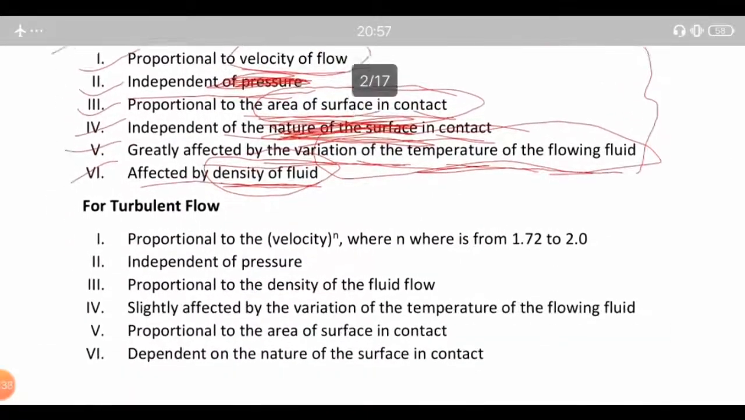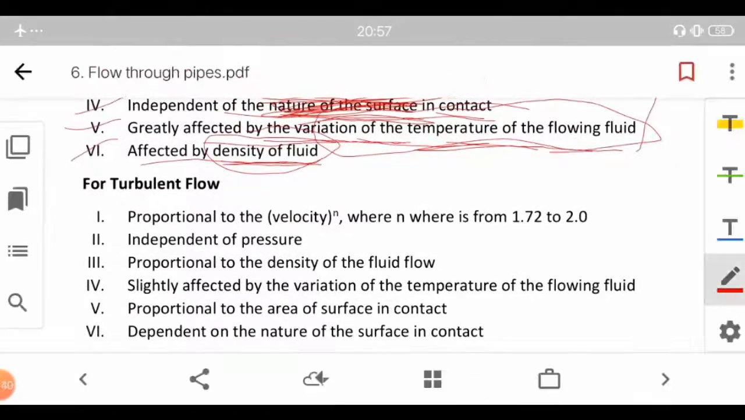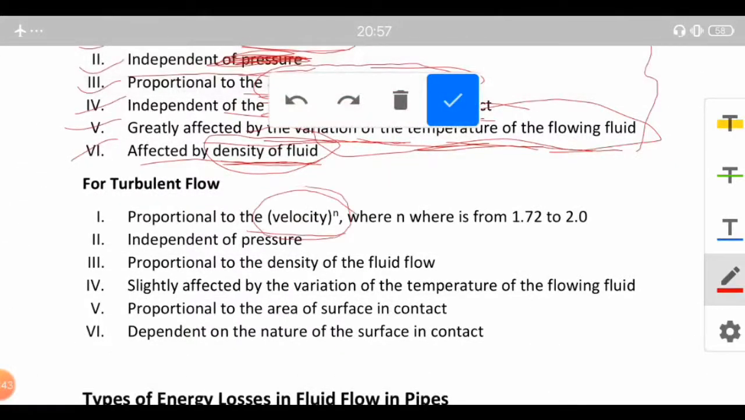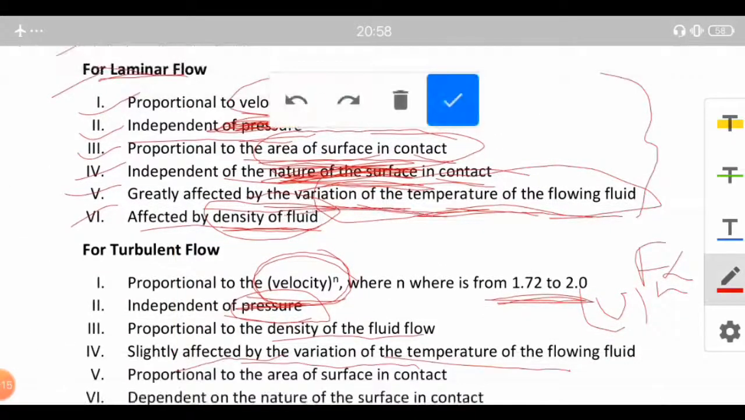Next, for the turbulent flow, the fluid friction is proportional to the velocity to the power n. Means the friction will be directly proportional to the velocity raised to some power. Suppose n can be any value from 1.72 to 2, and this is independent of pressure too, just like the laminar flow, and it is proportional to the density of the fluid flow. It is also slightly affected by the variation of temperature, whereas for a laminar flow it was greatly affected by the variation of the temperature.